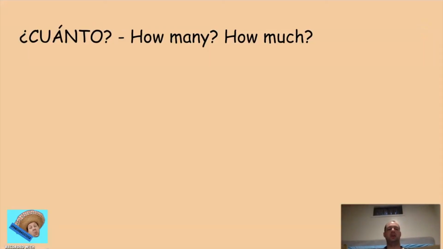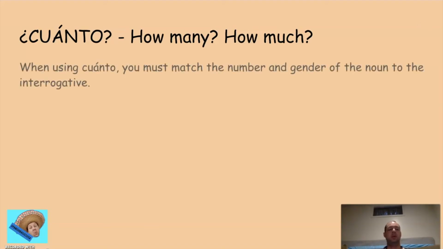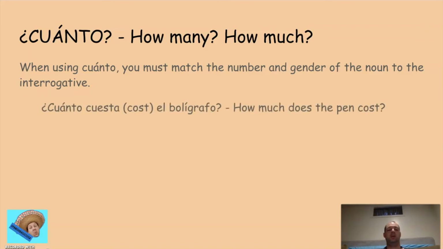Cuánto. Cuánto with an accent over the A, tilde, right? How many and how much. That's what it means. All right, and because it has an accent, it's a question word. When using cuánto, you must match the number and gender of the noun to the question word, the interrogative. All right. ¿Cuánto cuesta el bolígrafo? El bolígrafo is masculine and singular, and so we're going to use cuánto with an O at the end. How much does the pen cost?